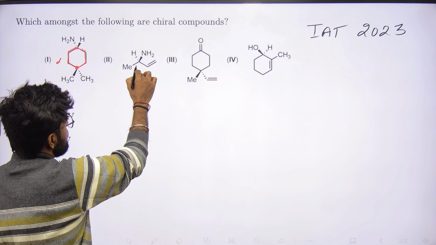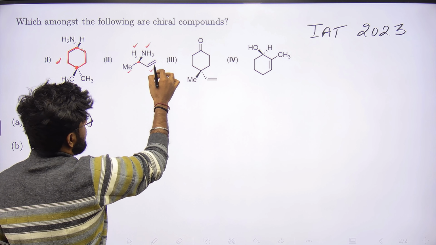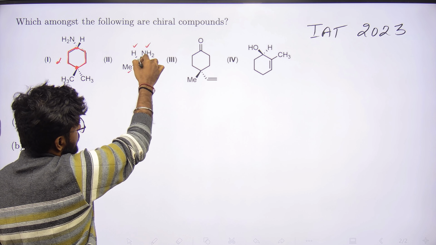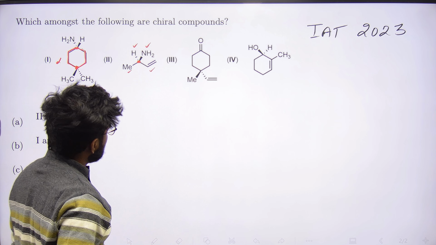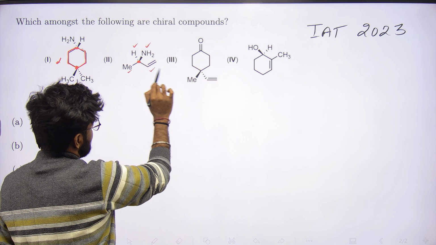Now the second one is pretty basic. H, NH2, Me and this vinyl group are all different. All four different groups attached to this particular carbon make this molecule chiral. So this is chiral.